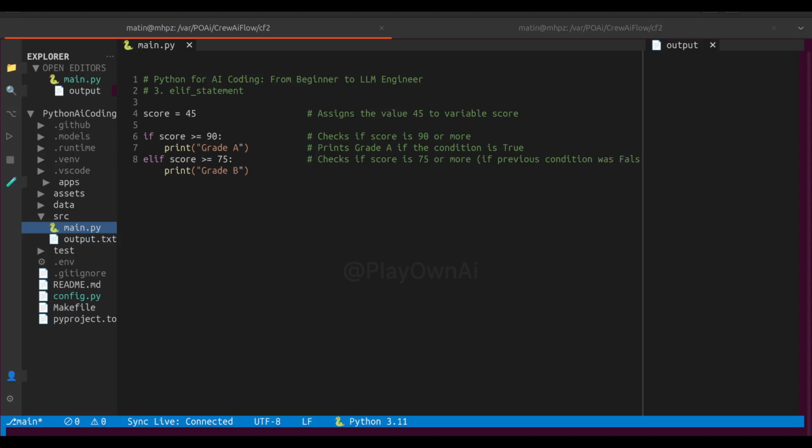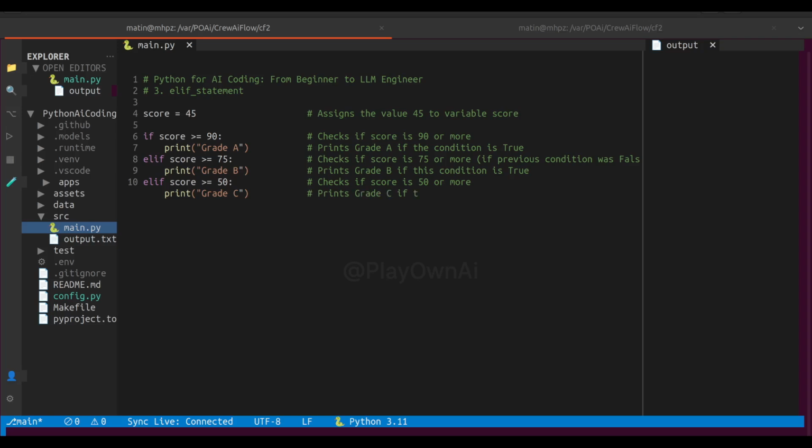Elif lets us add more conditions, and else handles everything else. Python picks the first true condition and skips the rest. Let's see one more example that shows a custom welcome message based on the user's role, like admin, editor, or viewer. Use if, elif, and else statements to handle the logic.